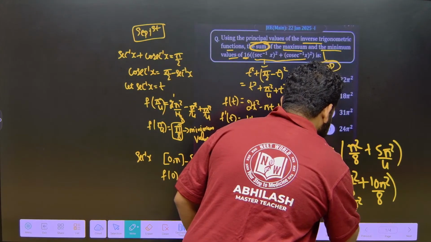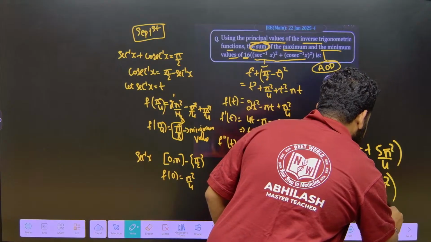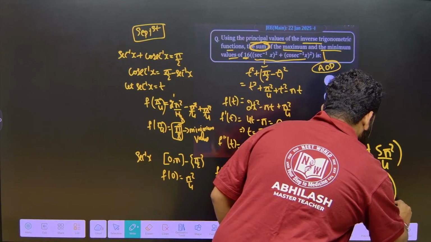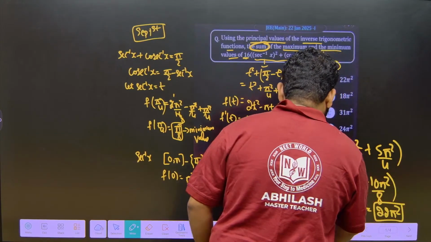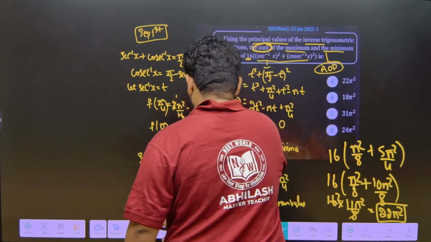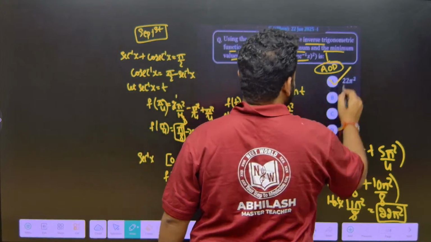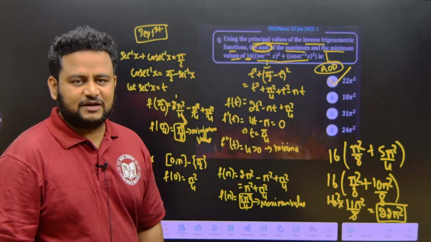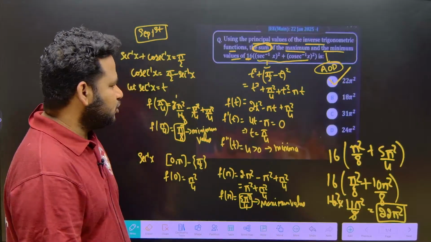8 ones are 8, 8 twos are 16, so this will become 22 pi square. That is option A. This is how we get to solve the question.